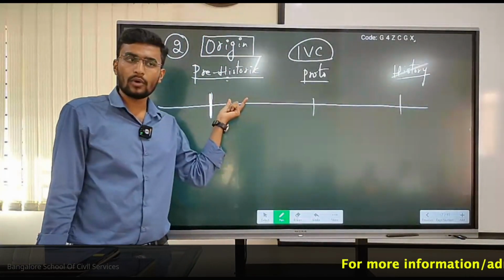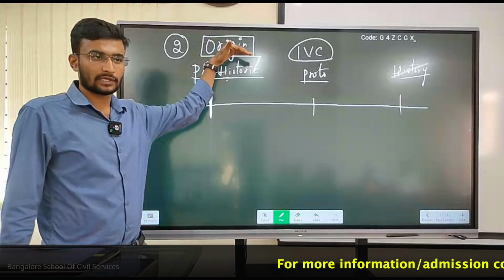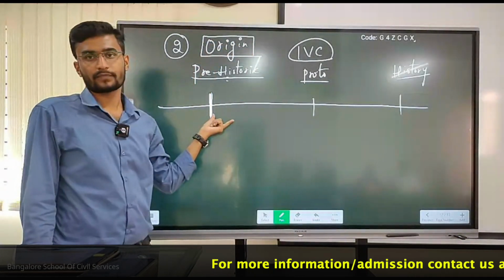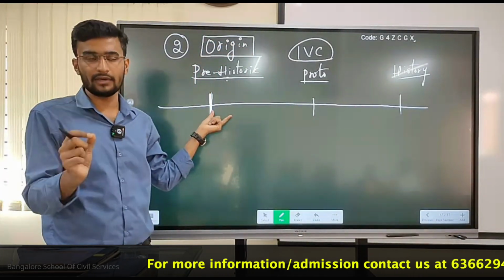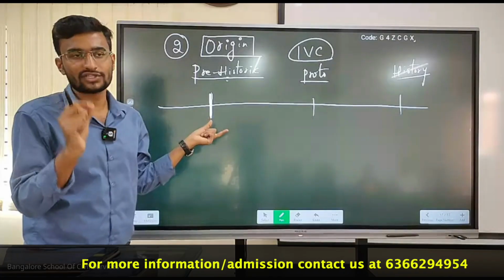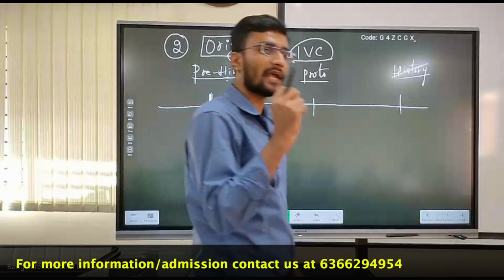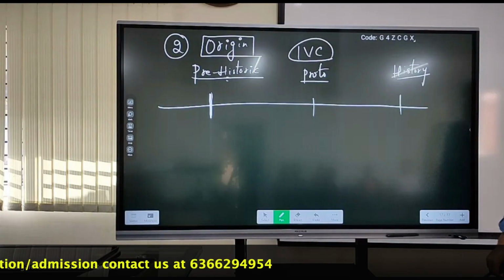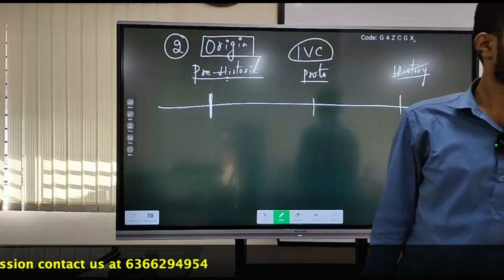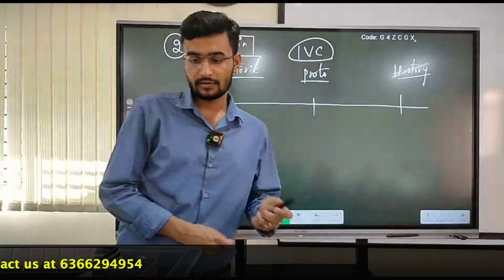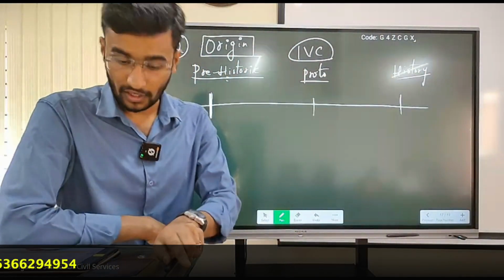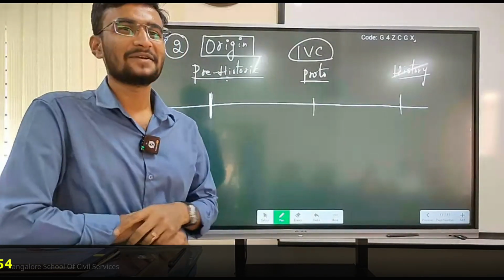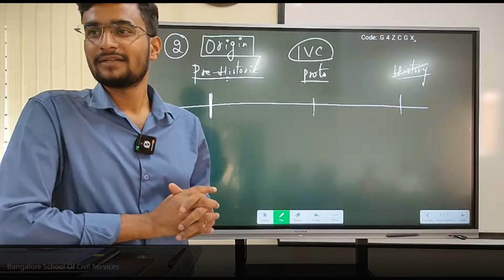Done. Okay, now with respect to the origin of agriculture, during which period did the origin of agriculture start, and which is a major important site with respect to agriculture? Is it Paleolithic, Neolithic? Okay, IVC? Okay. Mesolithic.